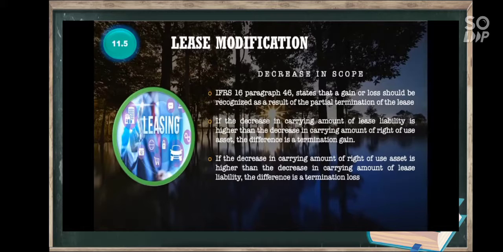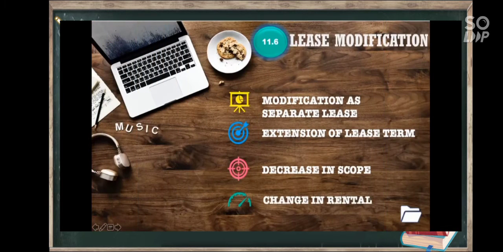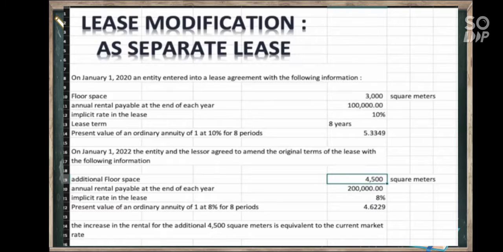If the decrease in carrying amount of right of use asset is higher than the decrease in carrying amount of lease liability, the difference is a termination loss. So, gain and loss. So, lease modification, mao ni siya ang iyahang subtopic. So, modification as separate lease, extension of lease term, and then decrease in scope, change in rental lastly. Mag-una ta sa lease modification as separate lease.